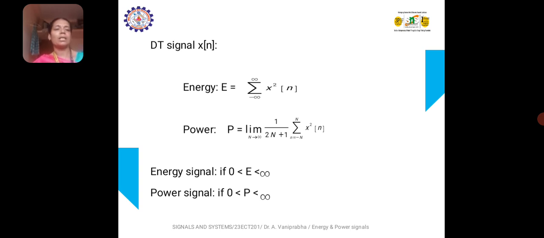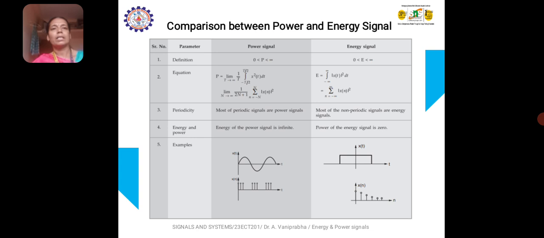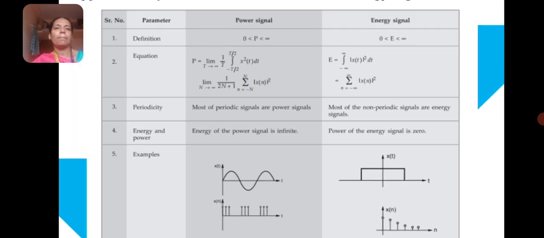The same condition applies: energy must be greater than 0 and less than infinity for a signal to be an energy signal, whereas power must be greater than 0 and less than infinity for a signal to be a power signal. Comparison between power and energy signals: the formula itself varies for energy and power signals. The condition is similar for both, greater than 0 and less than infinity, whereas the formula varies.